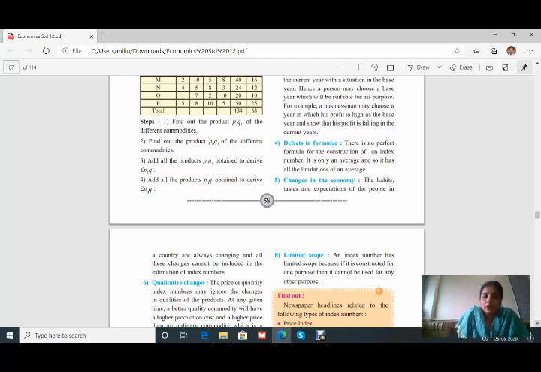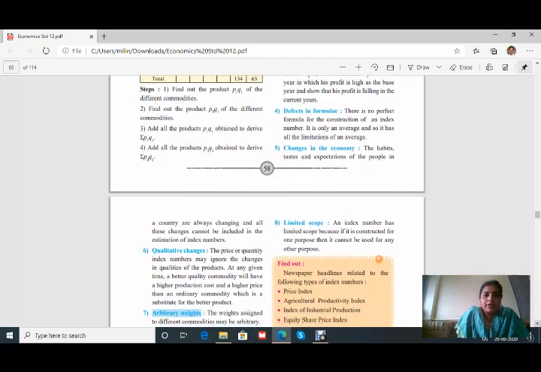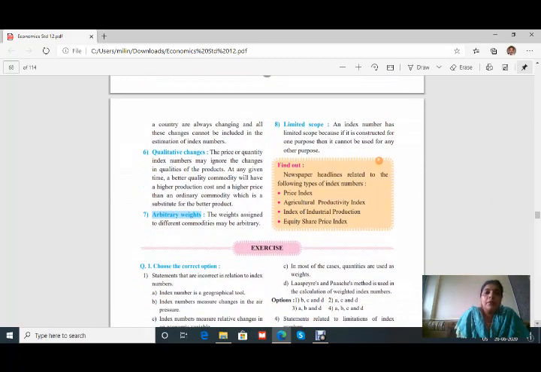The next one is qualitative changes. The price or quantity index numbers may ignore the changes in the qualities of the products. At any given time, a better quality commodity will have a higher production cost and higher price than an ordinary commodity. That means, again, this quality is ignored while calculating the index numbers.